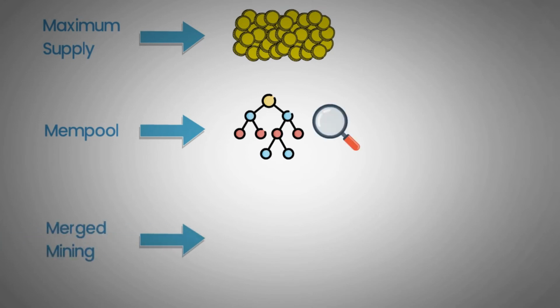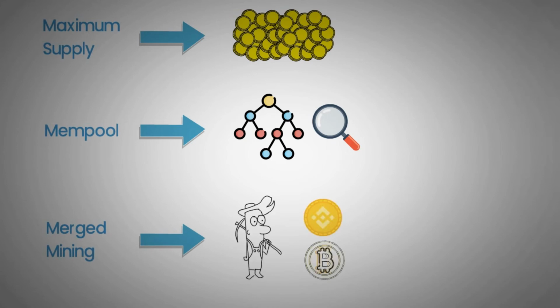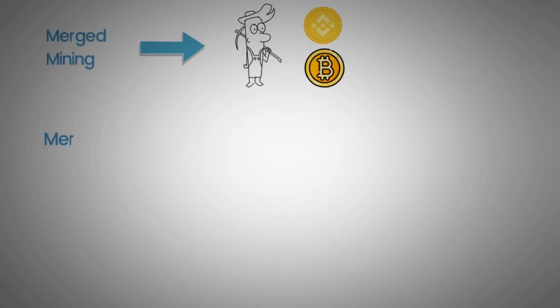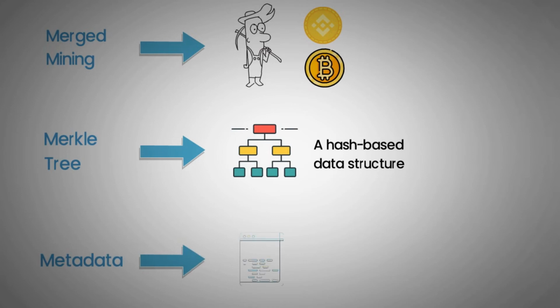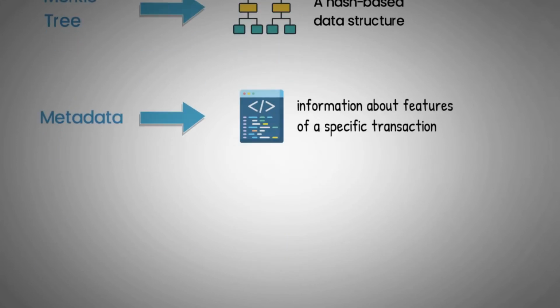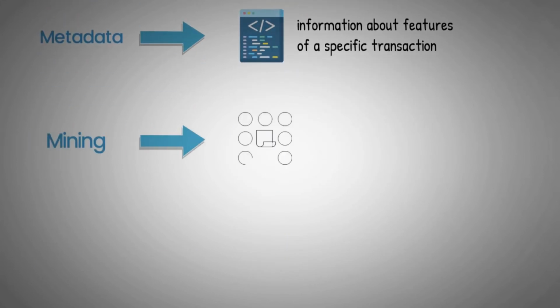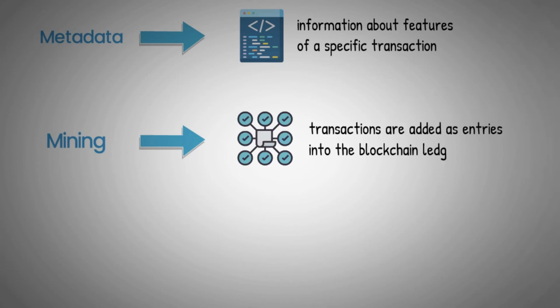Merged mining, the act of mining two or more cryptocurrencies at the same time, without sacrificing overall mining performance. Merkle tree, a way of organizing and structuring large amounts of data to make it more straightforward to process. A hash-based data structure. Metadata, data that includes information about other data, such as information about features of a specific transaction.